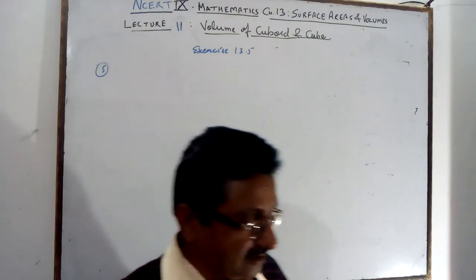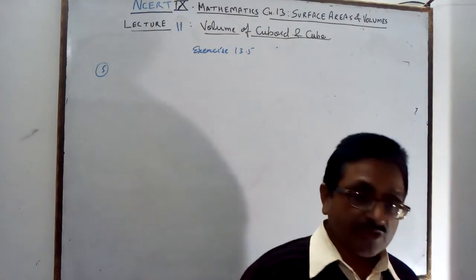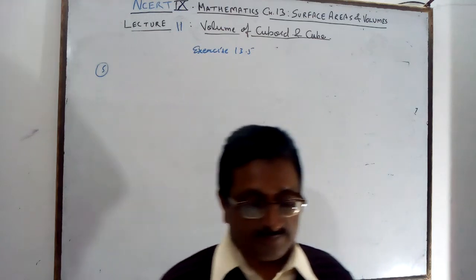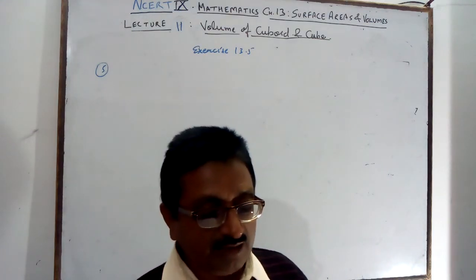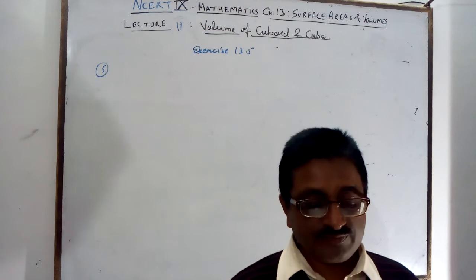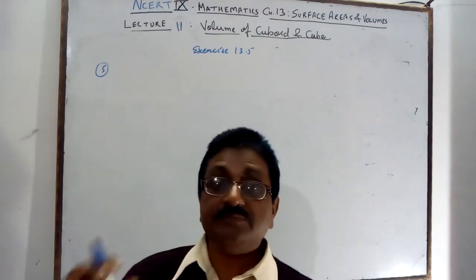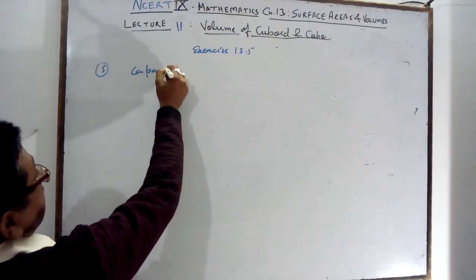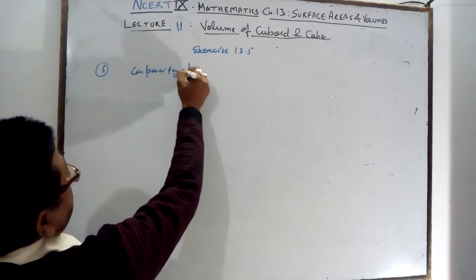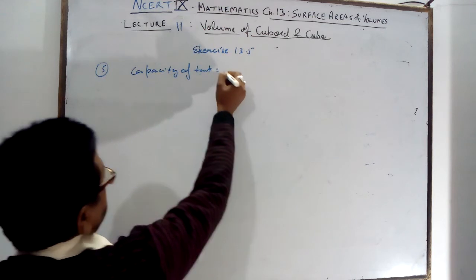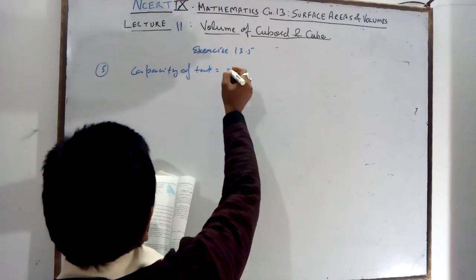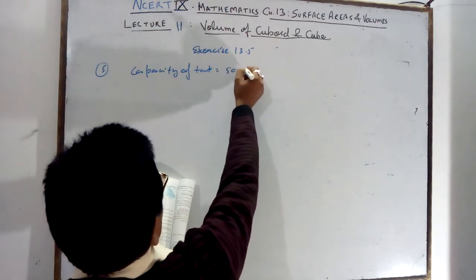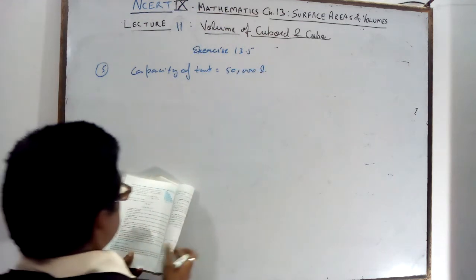Now you will see exercise 13.5, question number 5. The capacity of a cuboidal tank is 50,000 liter. Capacity means volume, the capacity of the tank. How much is the capacity of the tank given? 50,000 liter.